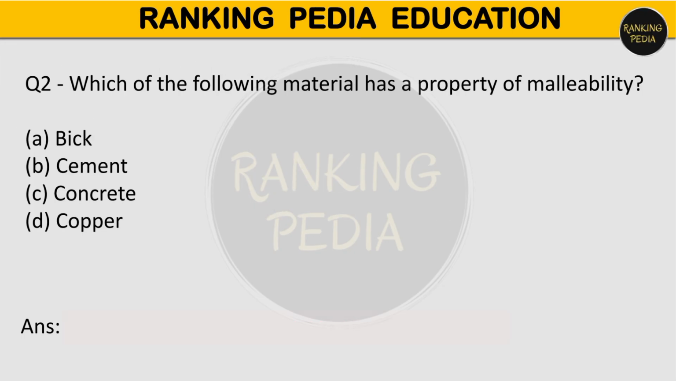Next question is, which of the following materials has the property of malleability? Options are brick, cement, concrete, copper. So which material has the malleability property? That is copper. Option number D is correct.